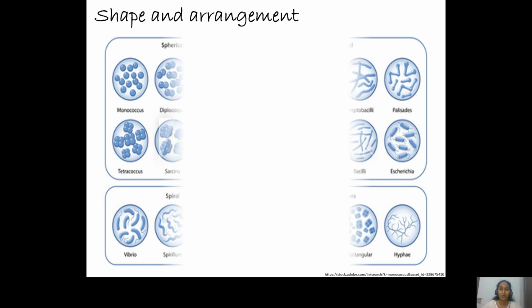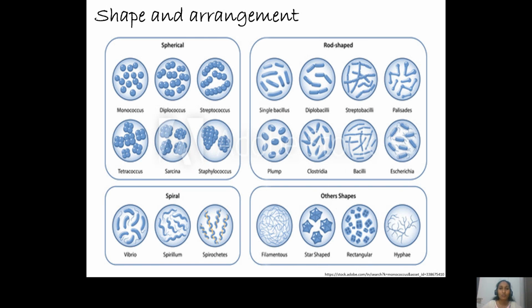When we look at the shape and arrangement of these microorganisms, the most prominent and common shapes are the spherical and the rod-shaped bacteria. If the bacterium is spherical, it is designated as a coccus. And if it is rod shaped, it is called a bacillus.